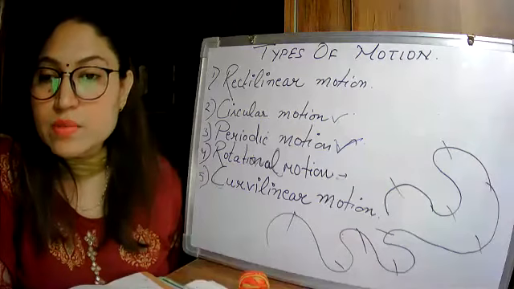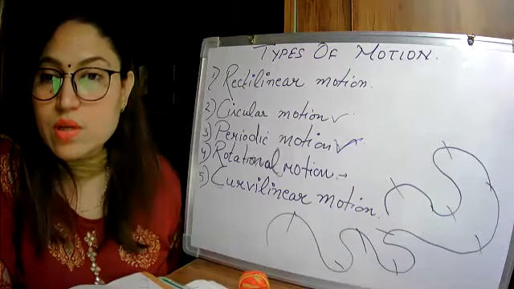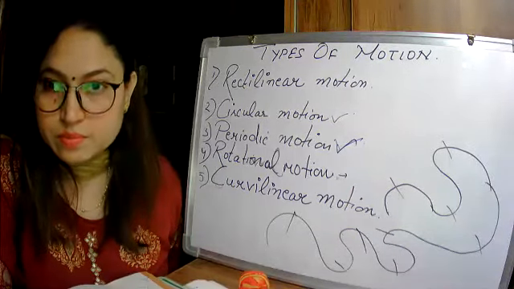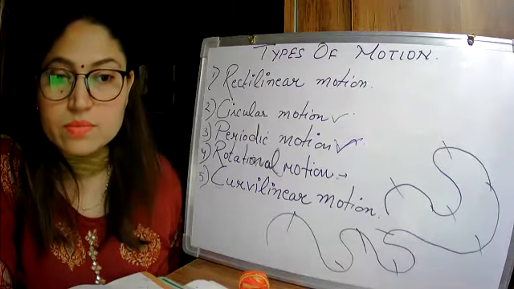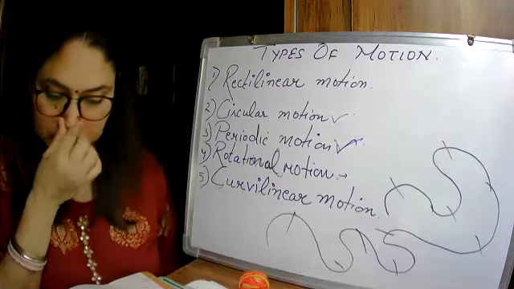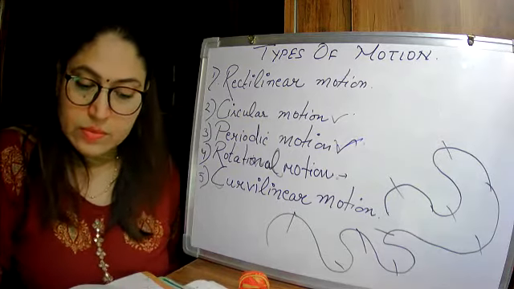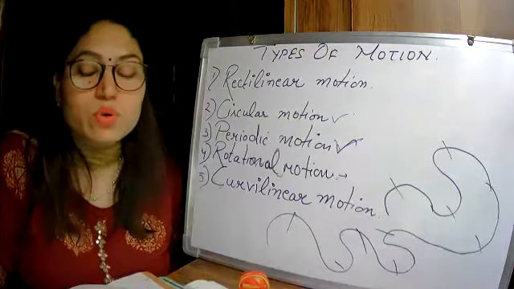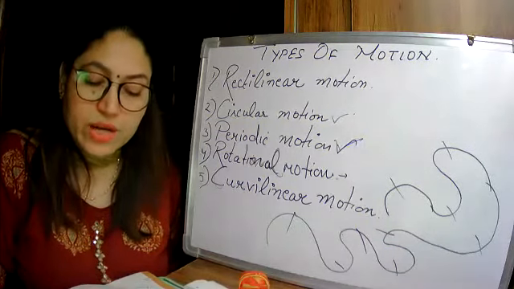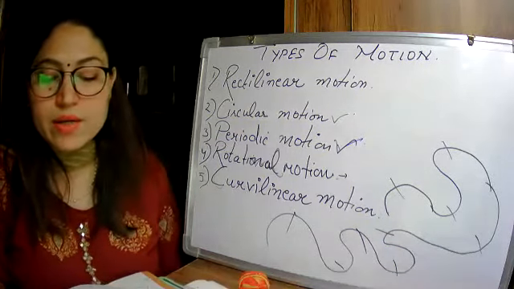What is rectilinear motion? Anyone who likes to speak? Yes, Astik. When something moves on a straight path, it is called rectilinear motion. When any object moves along a straight line, a straight path, that is known as rectilinear motion.